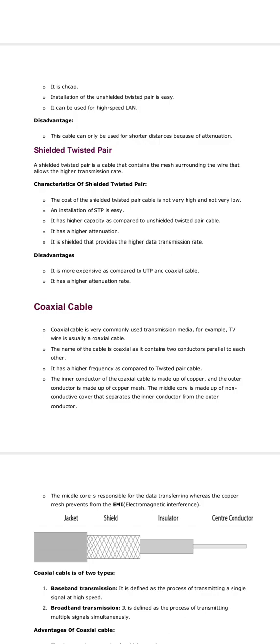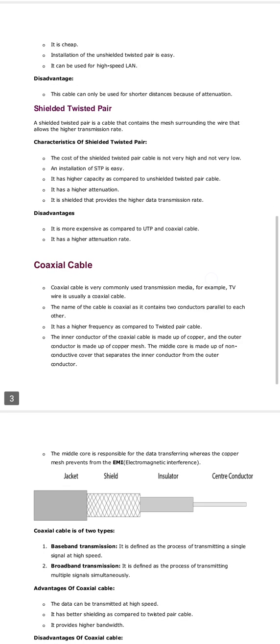It has higher capacity as compared to unshielded twisted pair cable. It has a high attenuation. The shield provides a higher data transmission rate. Disadvantages: it is more expensive as compared to UTP and coaxial cable. It has a higher attenuation rate.